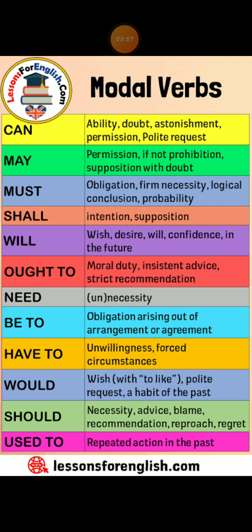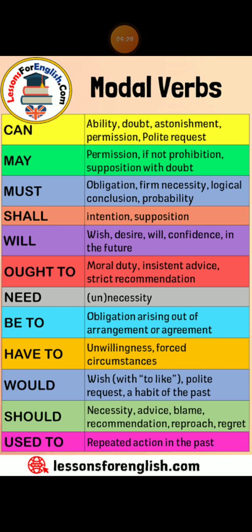Now when the speaker wishes to express some intention of his own, will is used for the first person. Like I will appear in the IAS examination next year, I won't go to Delhi now, we will donate blood in this camp. Now it comes to the use of would and should. Would is used to denote the past of will. I told him that I would come. The doctor knew that the patient would die.